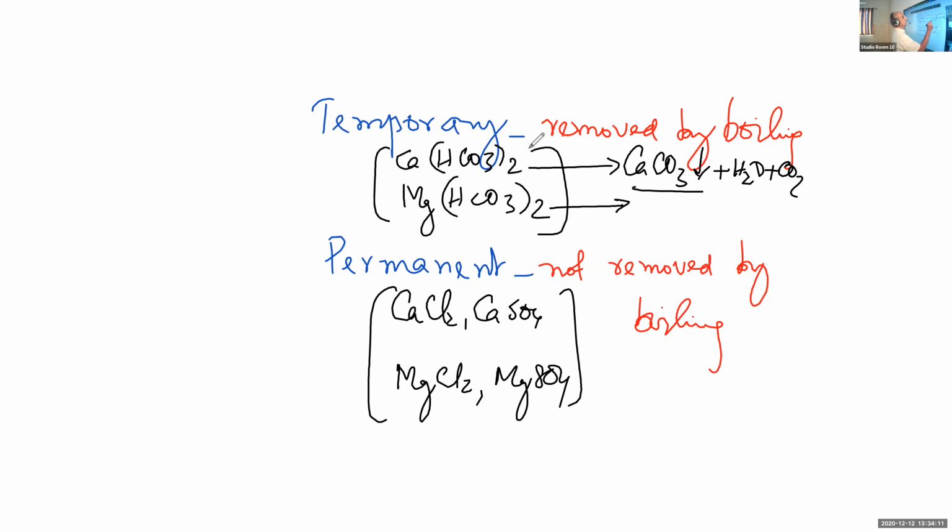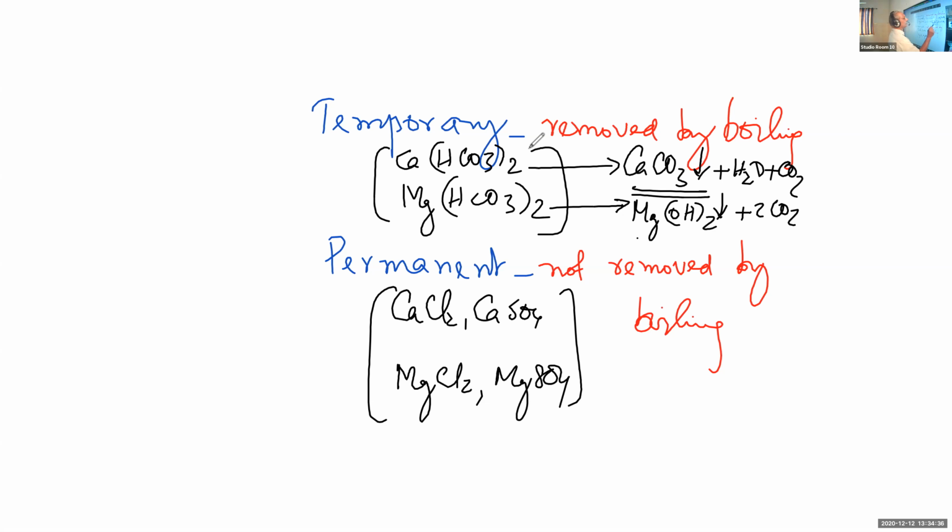So there is a precipitation of calcium carbonate. Calcium is removed, precipitated as calcium carbonate. Similarly, magnesium hydrogen carbonate is decomposed into magnesium hydroxide precipitate plus carbon dioxide.